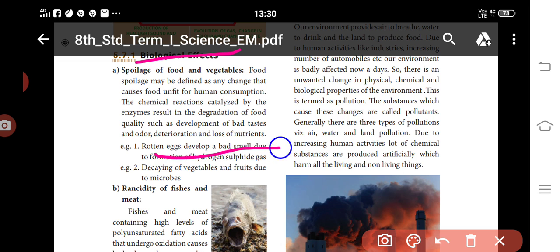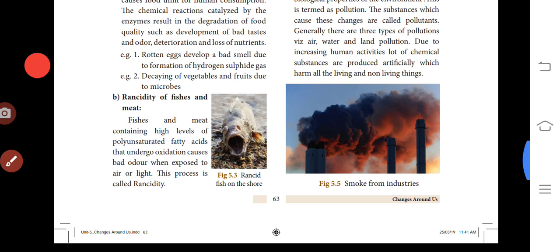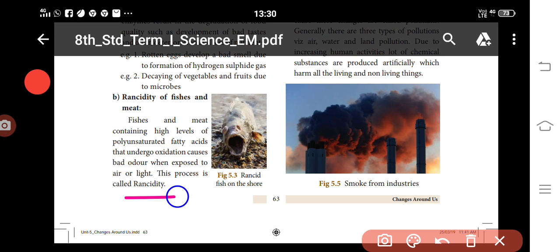Rotten eggs develop a bad smell due to the formation of hydrogen sulfide gas. Vegetables and fruits decay due to microbes. Next, rancidity of fish and meat. Fish and meat contain high levels of polyunsaturated fatty acids that undergo oxidation and cause a bad odor when exposed to air and light. This is rancidity.